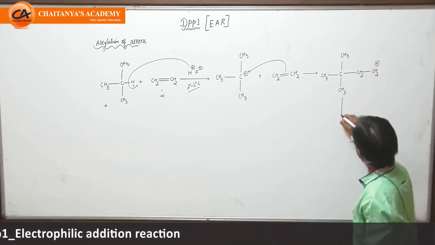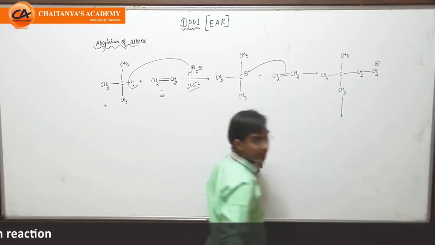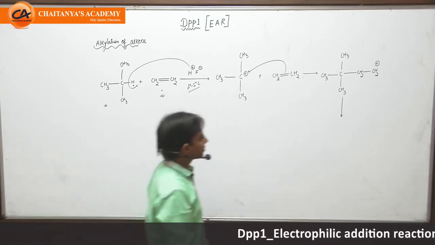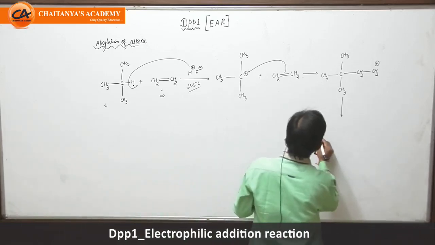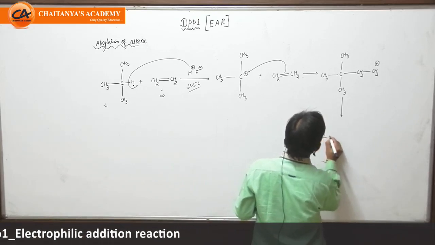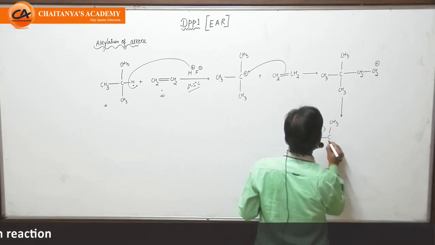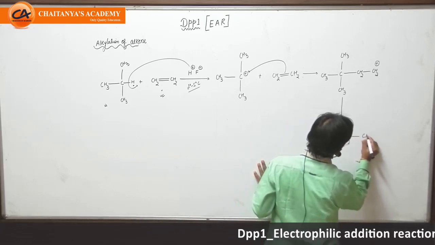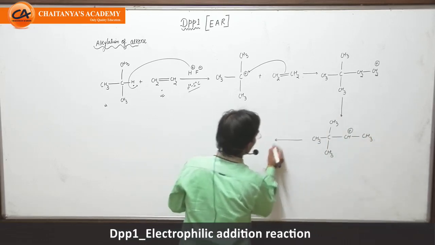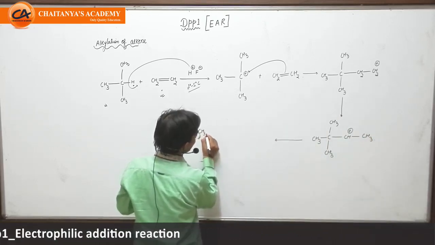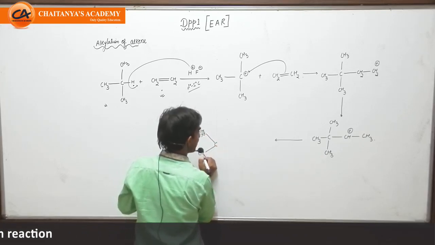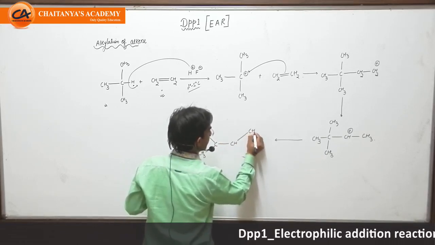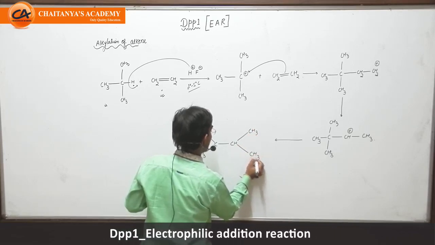So now student, this carbocation is highly unstable, isn't it? This carbocation is highly unstable. Okay? When this carbocation is highly unstable, on the very next step what will happen is it will rearrange. Now by rearrangement it will come to the secondary carbon atom. Now student, again this will rearrange, forming CH3, C, CH3, CH, CH3 and CH3 with a plus charge.